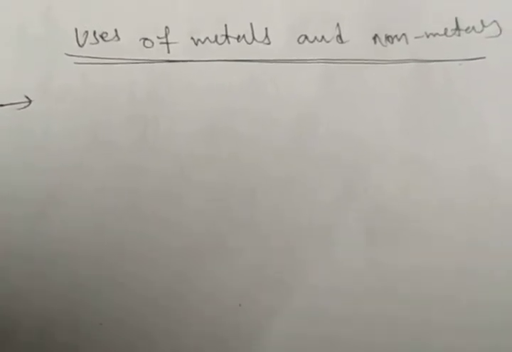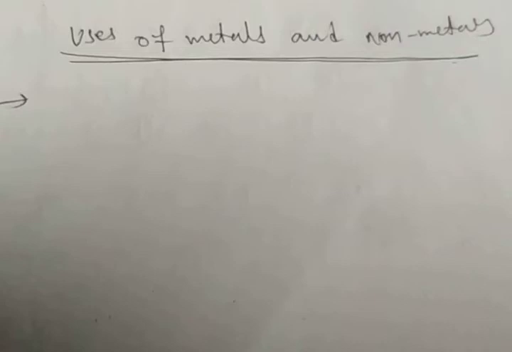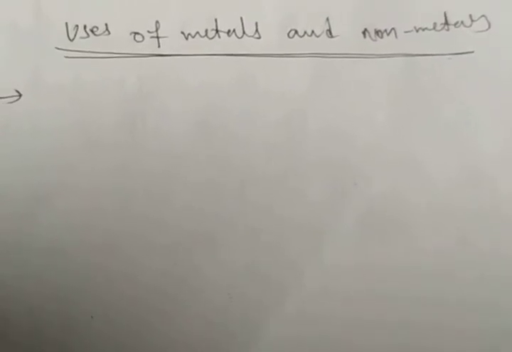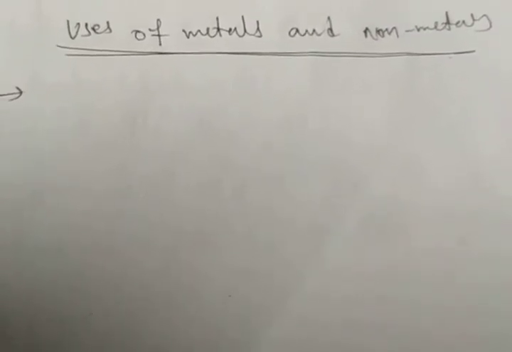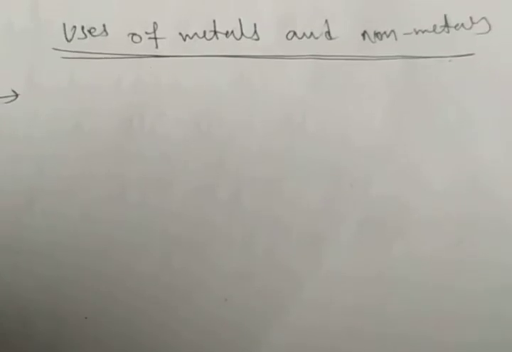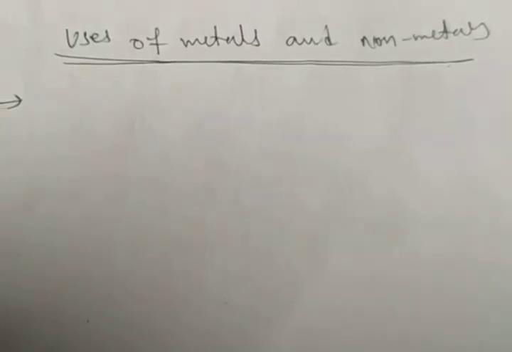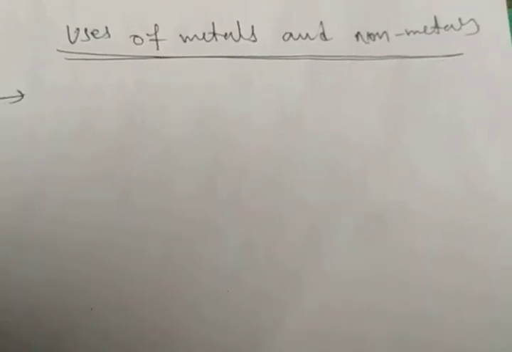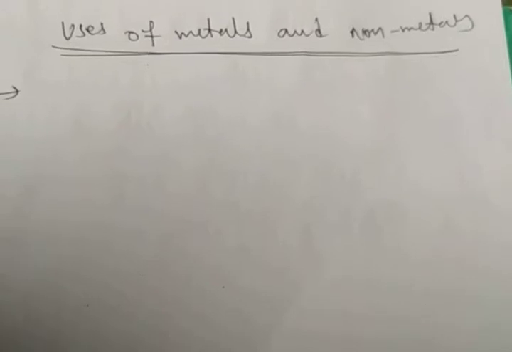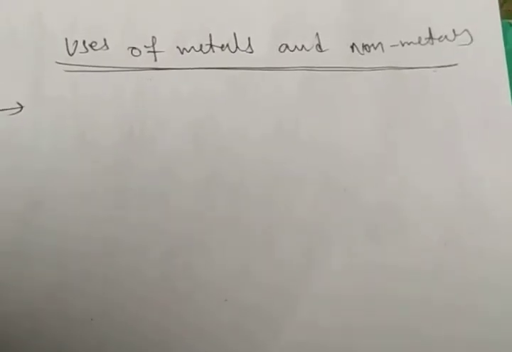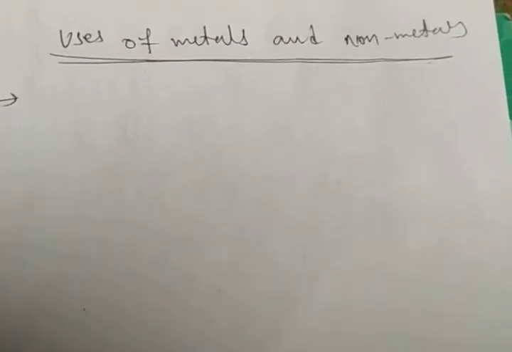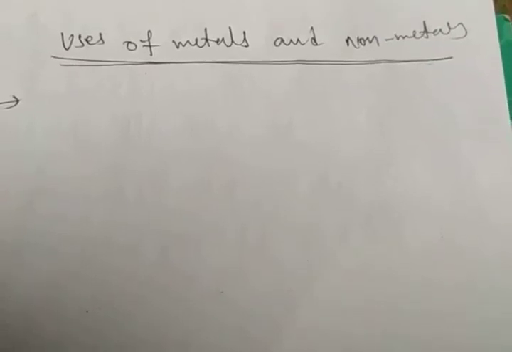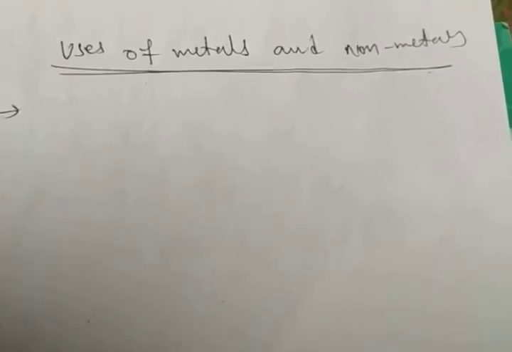And what about non-metal uses? Non-metal is essential for our life, which all living beings inhale during breathing. Non-metals are used in fertilizers to enhance the growth of plants. For growing plants, we use non-metals as fertilizers. For example, nitrogen is a non-metal. In urea, nitrogen is there, and this is helpful for the growth of plants.